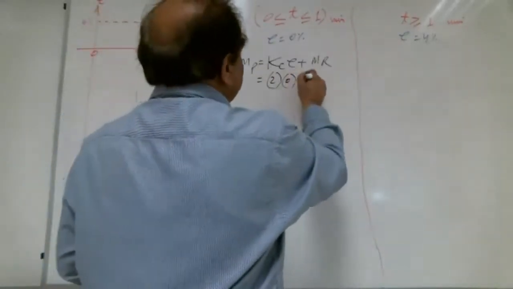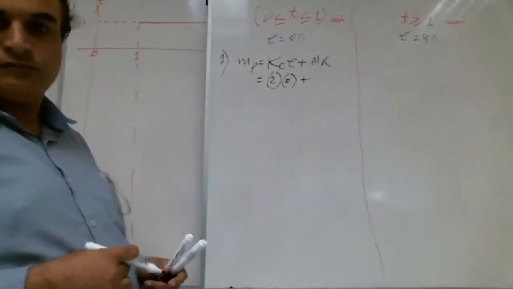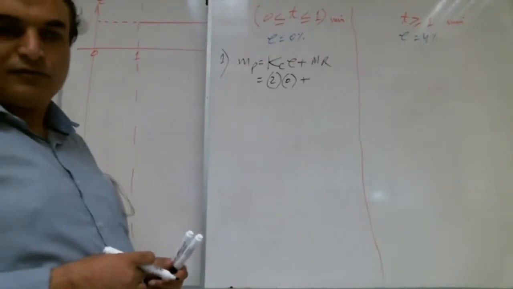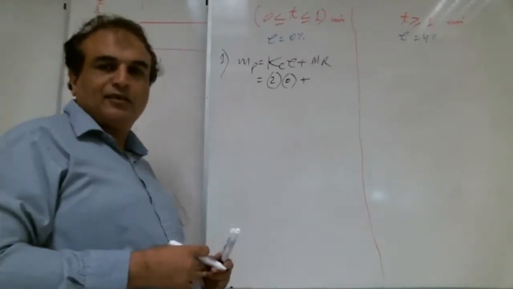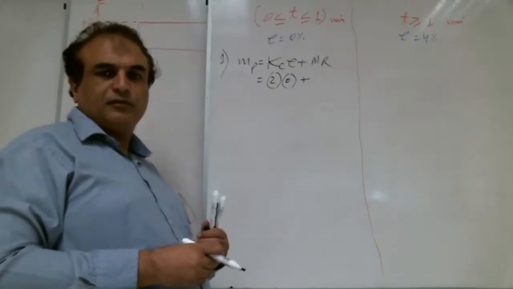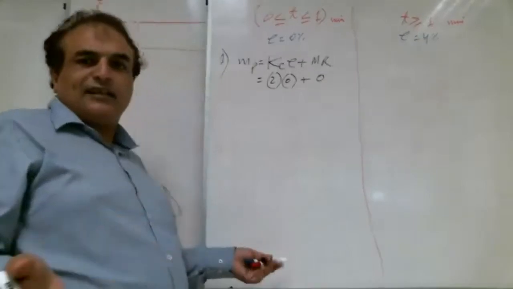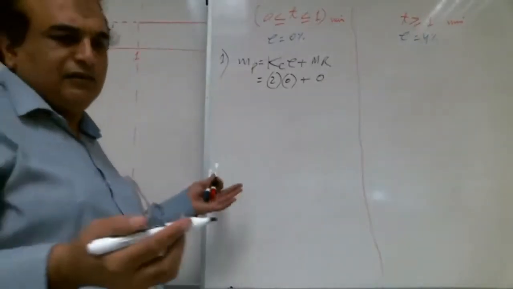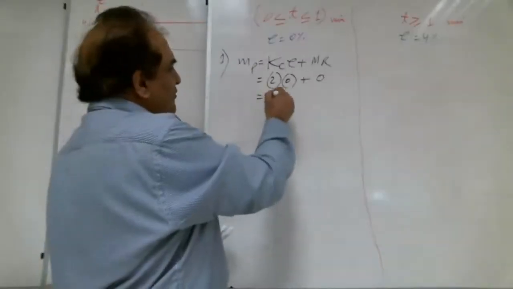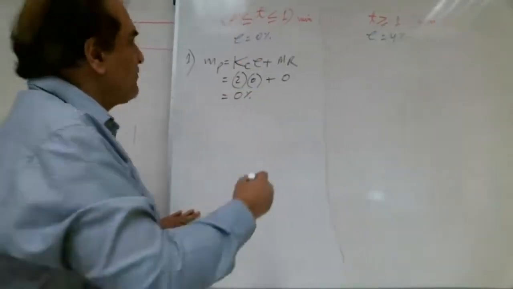Very good. How much is MR? Zero. It is not given, so take it as zero. So altogether, 0%.